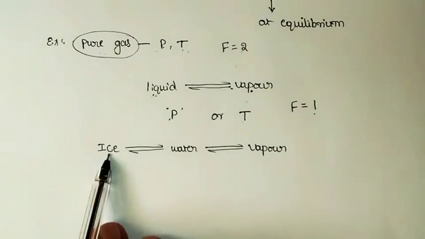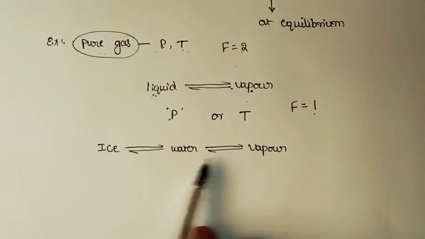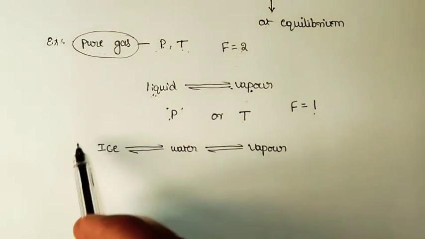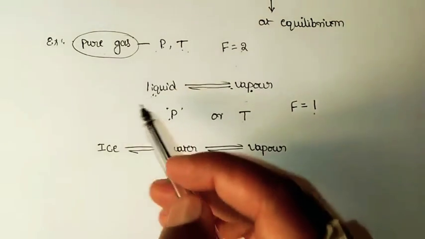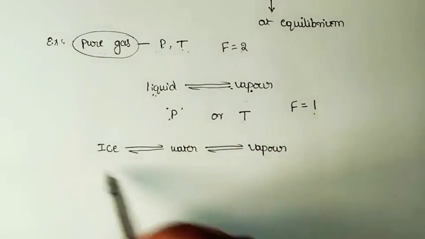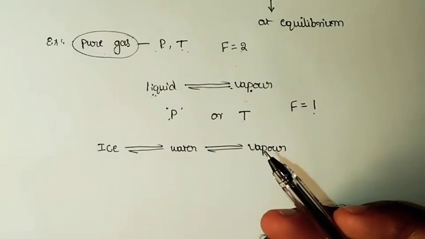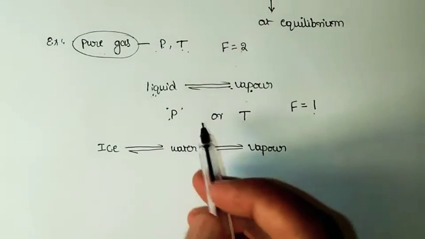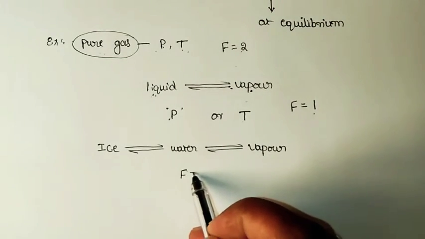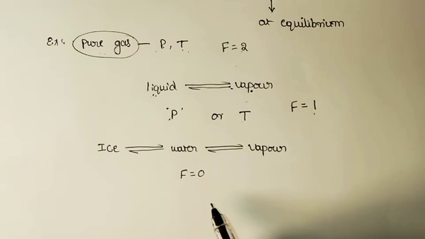Here you can notice we have 3 phases, ice, water and vapor, where at the state of equilibrium all these 3 phases are coexisting. When they are coexisting, it is not required to specify any parameter to define that system. In such a case, the value of F will be equal to 0.